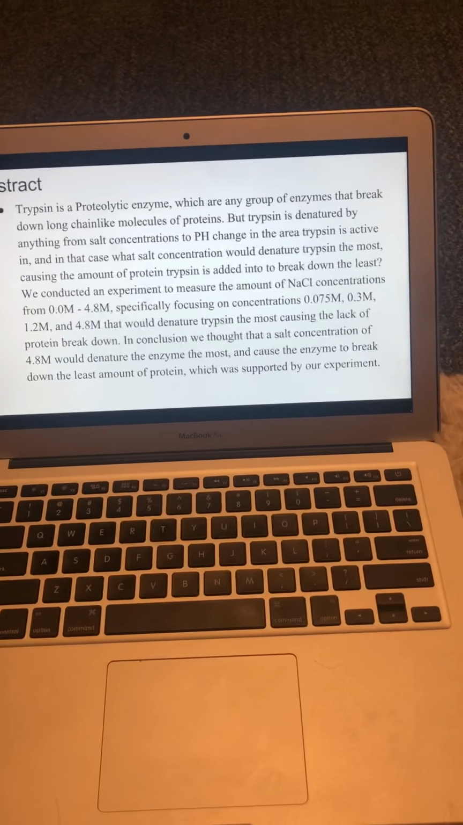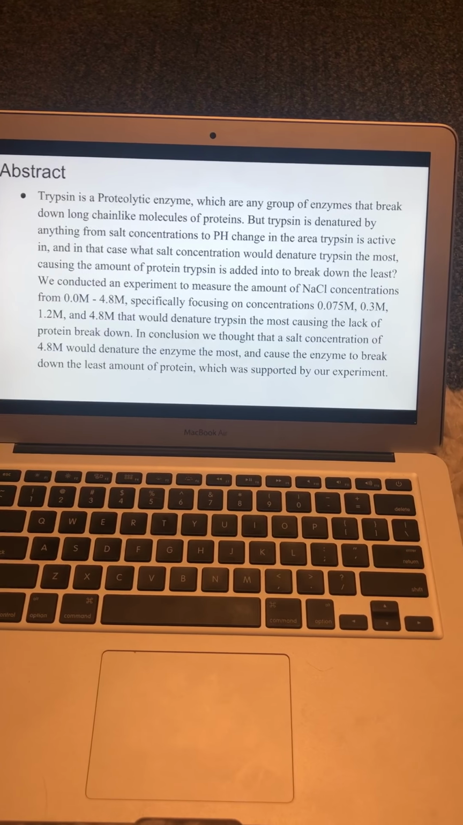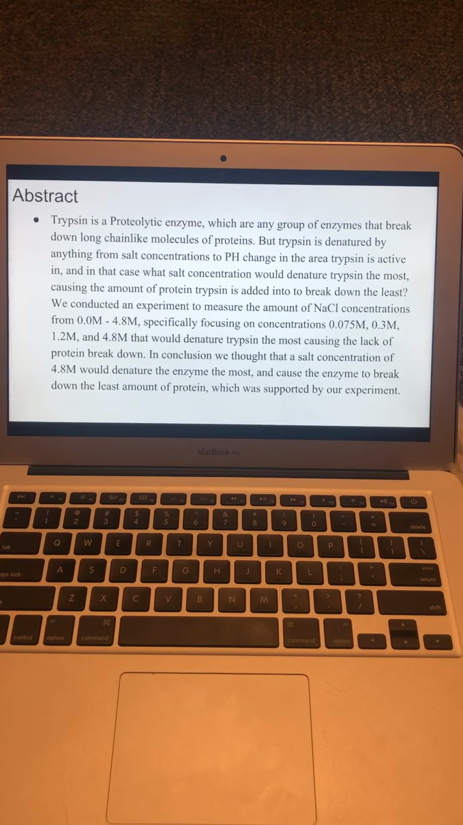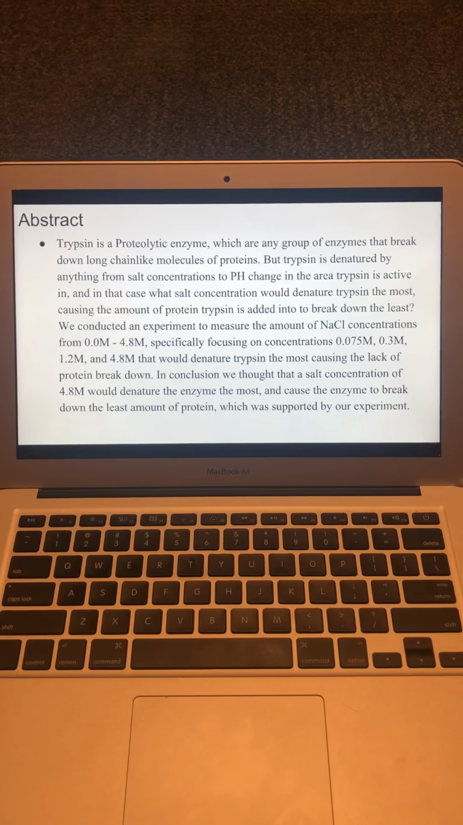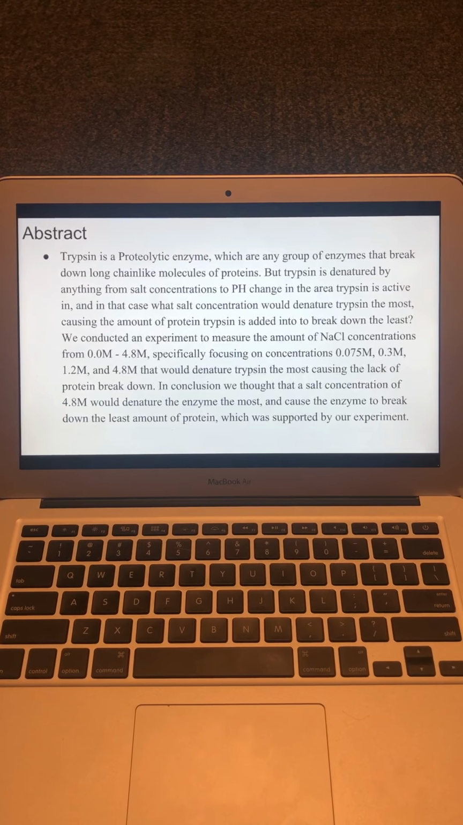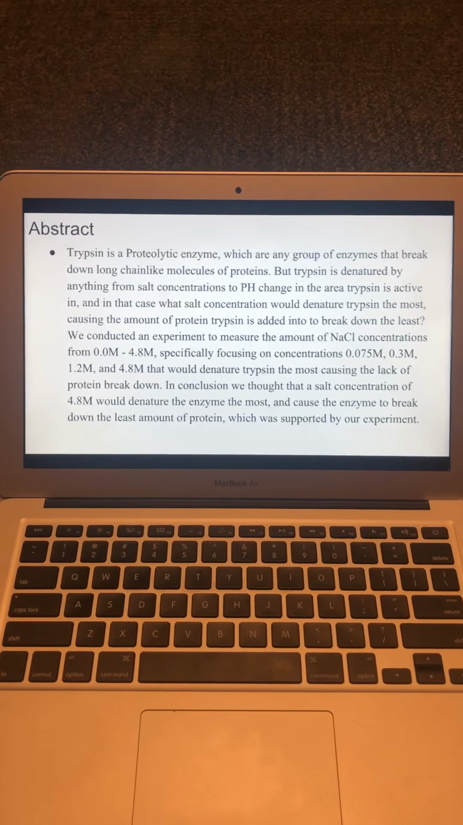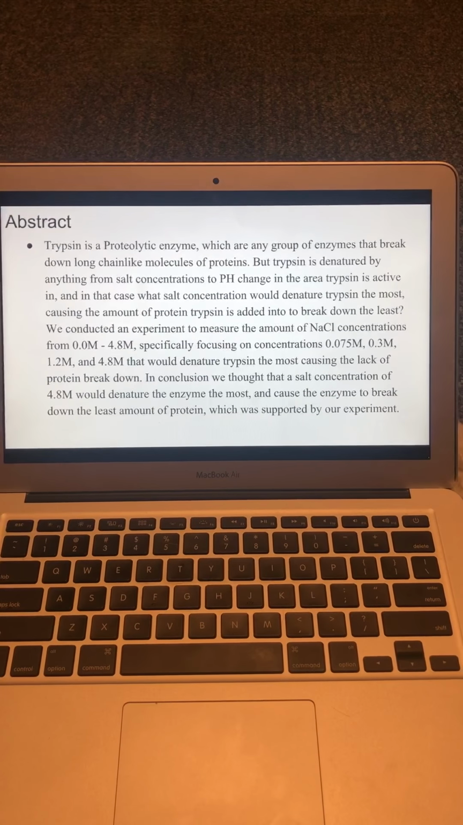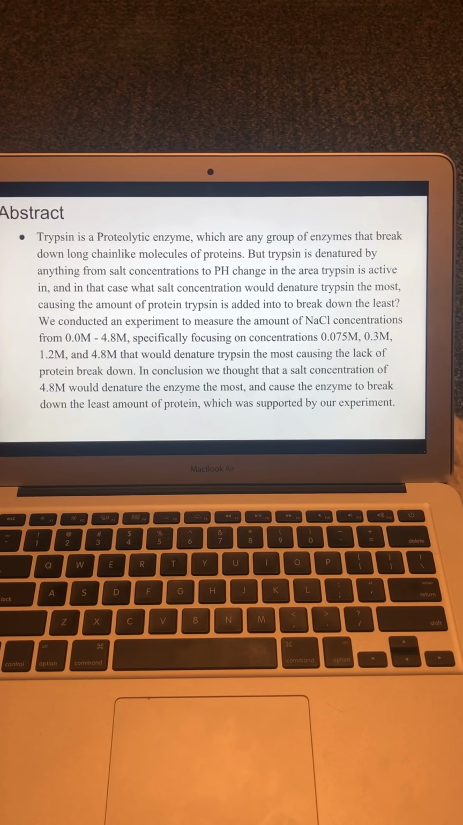Okay, so my abstract was that trypsin is a proteolytic enzyme and is formed in the small intestine, and it is found in a pH of about 8 in the small intestine. Trypsin's function is to digest proteins, which is done by catalyzing the hydrolysis of peptide bonds of the amino acids lysine and arginine on the carbonyl side, and this creates smaller amino acids and peptide chains. Trypsin, as well as other enzymes, can be affected by temperature, pH, and salt concentrations.